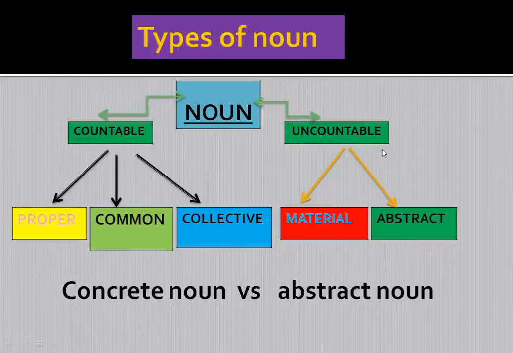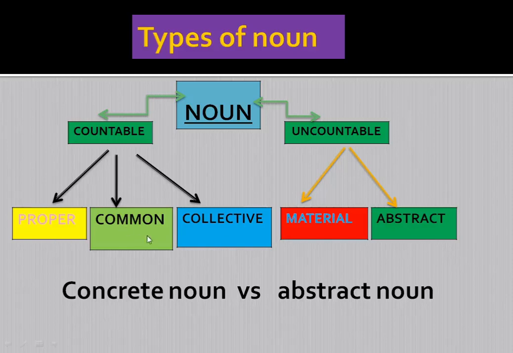Here are the types of noun. Noun can be classified into two parts. They are countable noun and uncountable noun. Proper noun, common noun, collective noun come under countable nouns. Uncountable nouns are of two types. They are material noun and abstract noun.